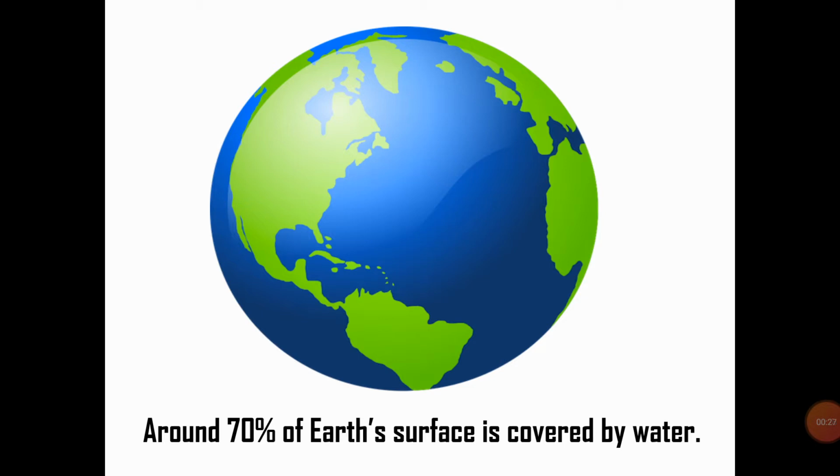Students, you all must have seen this picture of Earth. And you all know that the green or the brown portions of the earth consist of land, whereas the blue portion of the earth consists of water. Around 70% of earth's surface is covered with water. That means there is more water than land on earth. So today we are going to learn about this blue portion of the earth that consists of water.